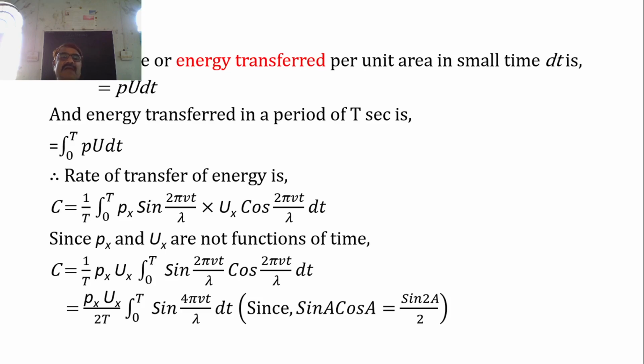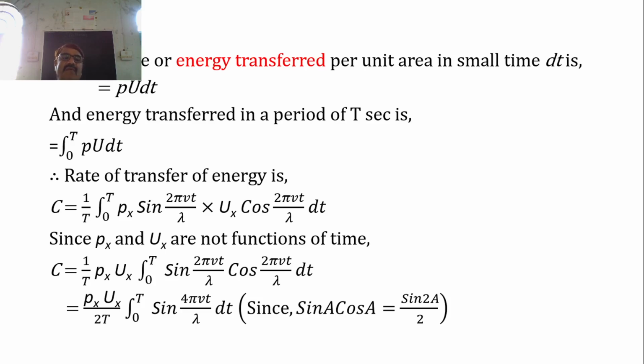In this way, we can find the work done, or energy transferred per unit area, in a small time dt. That will be simply the product of P into u, that is, excess pressure into velocity of particle, into the time dt. This is the energy transferred per unit area in a small time dt. To calculate the energy transferred in a period capital T of the stationary wave, we integrate Pu dt from 0 to T, where T is the period.